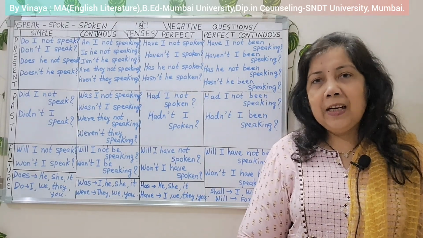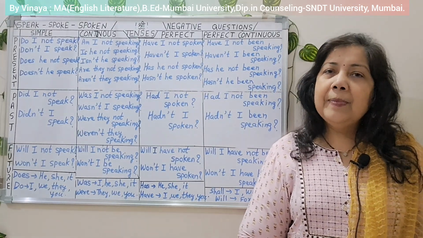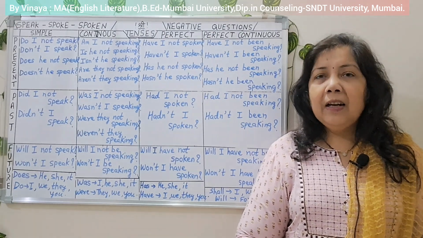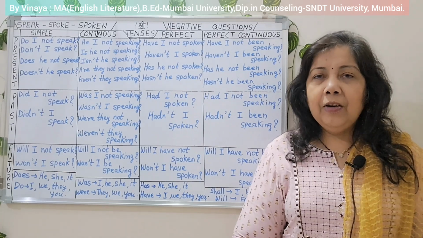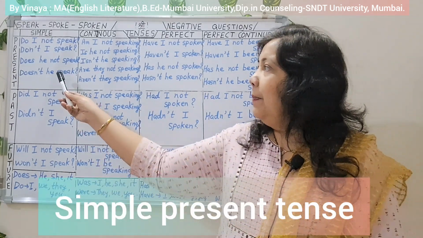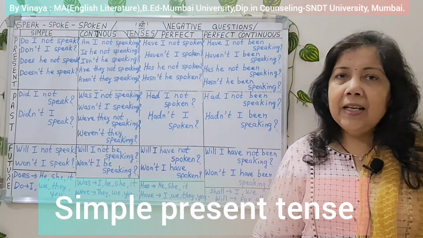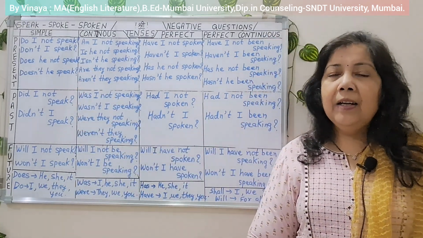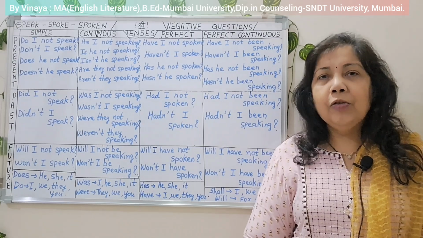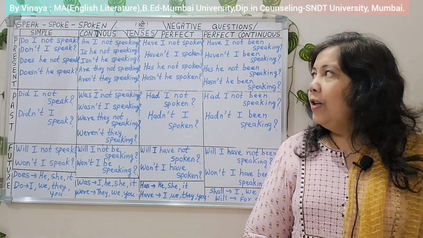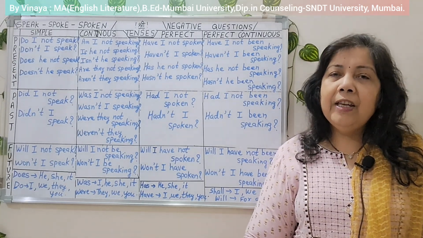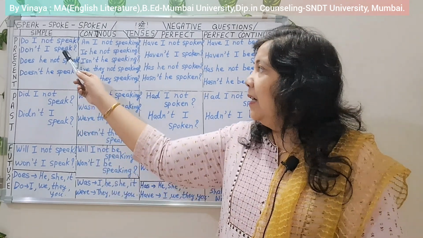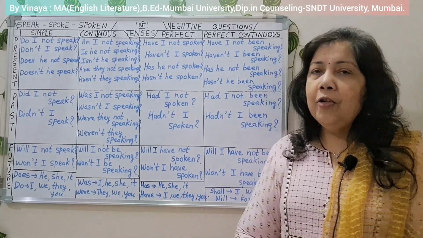First of all, you know there are three main tenses in English: present tense, past tense and future tense. And each tense has four kinds: simple, continuous, perfect and perfect continuous. We are starting with simple present tense. Question is, do I not speak? Today we are taking negative questions, so not is always there. And the short form for do not is don't, so we'll say, don't I speak?